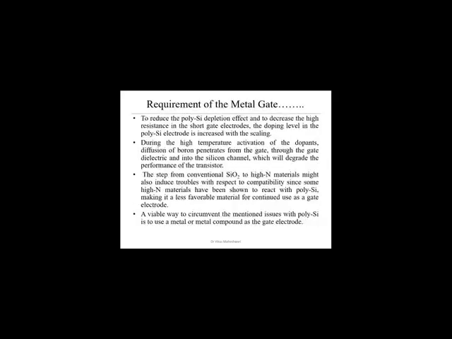Because of that, during the high temperature activation of the dopant, boron diffuses and penetrates from the gate to the gate dielectric and into the silicon channel, which will degrade the performance if we are using a polysilicon gate. This is the major problem, because in polysilicon gate technology, first we deposit the material for the gate electrode.